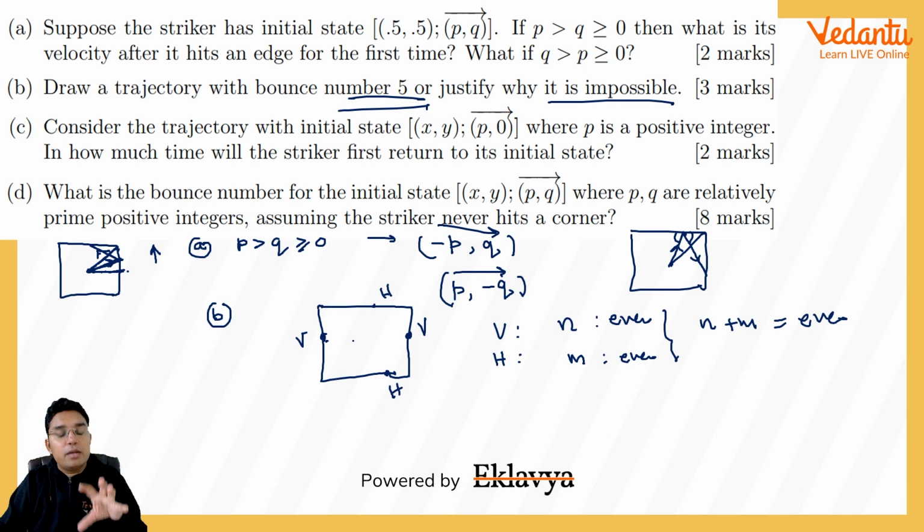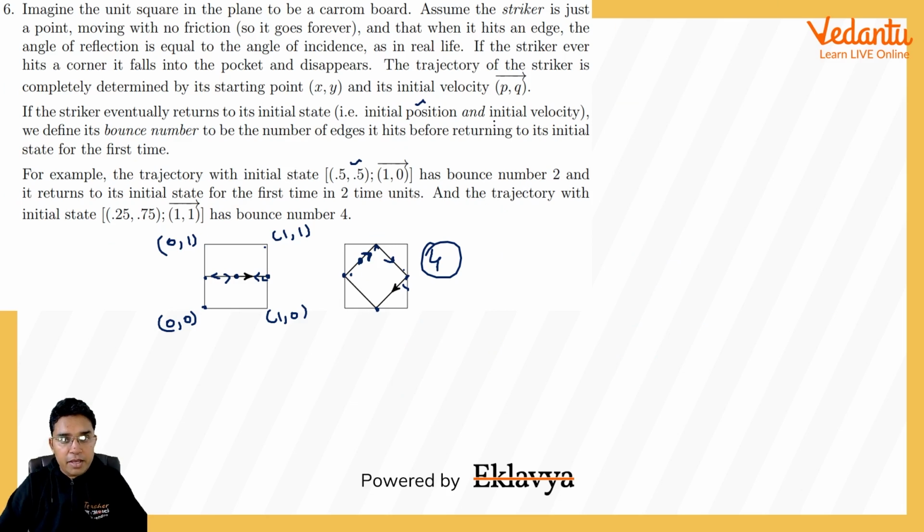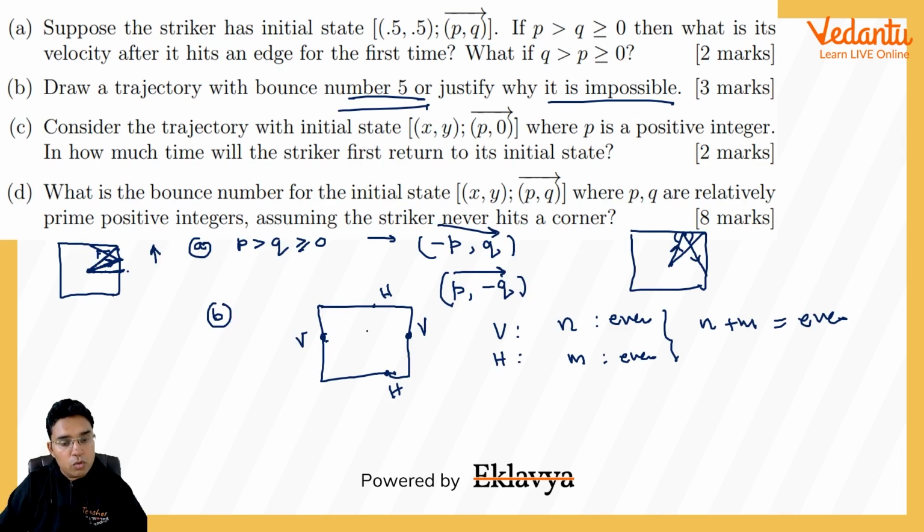Initial state means it should have the initial velocity also, and initial velocity means both x and y components of velocity should be the same. So to have the same x component, we need an even number of hits from vertical walls, and similarly to have the same vertical component of velocity, we need an even number of hits from horizontal walls. So the bounce number has to be even, it cannot be 5. So this B part is just not possible.